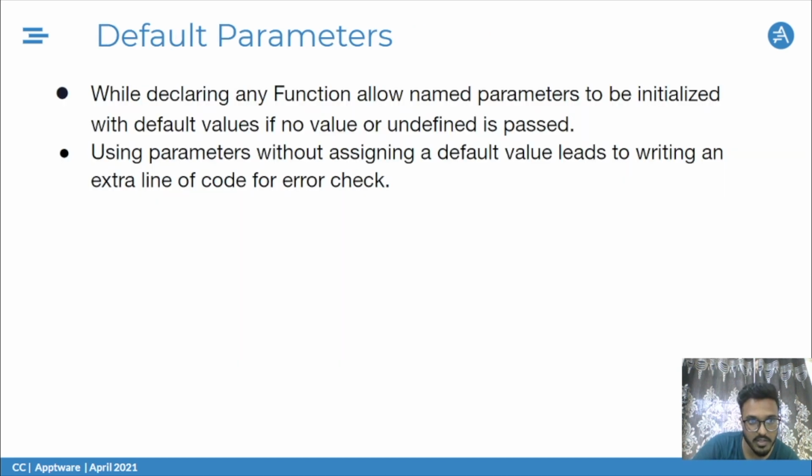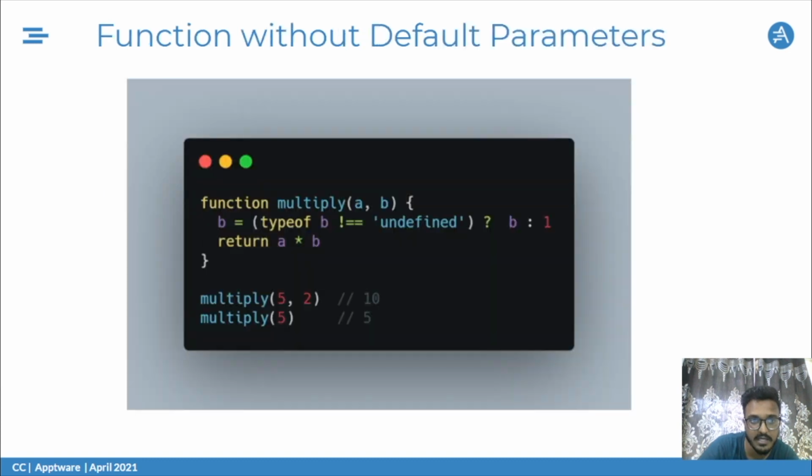Moving on, we have default parameters. While declaring a function, we have parameters that need to be included, and we did not add default values earlier, because that was not a concept previously. To check those values, we used to add an extra line to see whether that particular parameter has been passed or not, checking the undefined condition, the value types, and everything. To lessen those lines, we can save 2 or 3 lines of conditions by using default parameters directly.